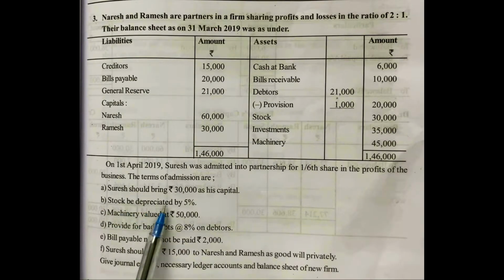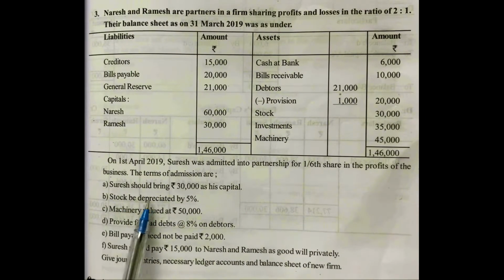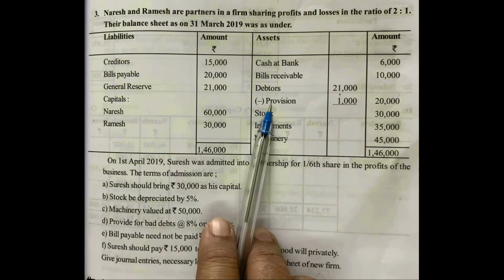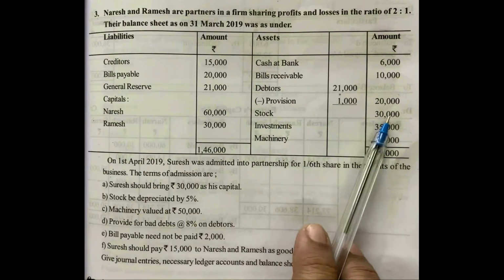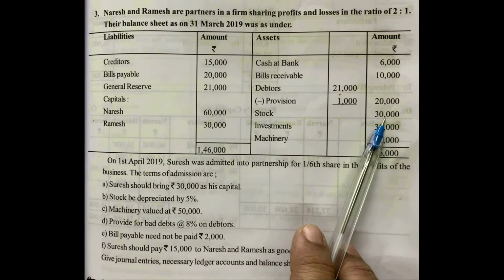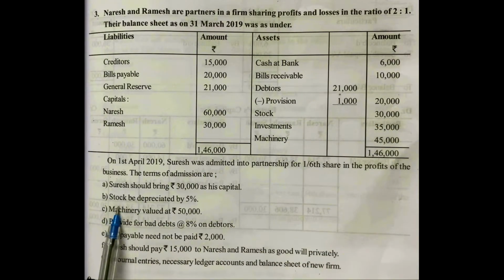B. Stock be depreciated by 5%. C. Machinery valued at 50,000 rupees. D. Provide for bad debts at the rate of 8% on debtors. E. Bills payable need not be paid, 2,000 rupees. See point B: stock be depreciated by 5%. In the old balance sheet, the stock value is given as 30,000 rupees, and in the adjustment he is saying that stock be depreciated by 5%.